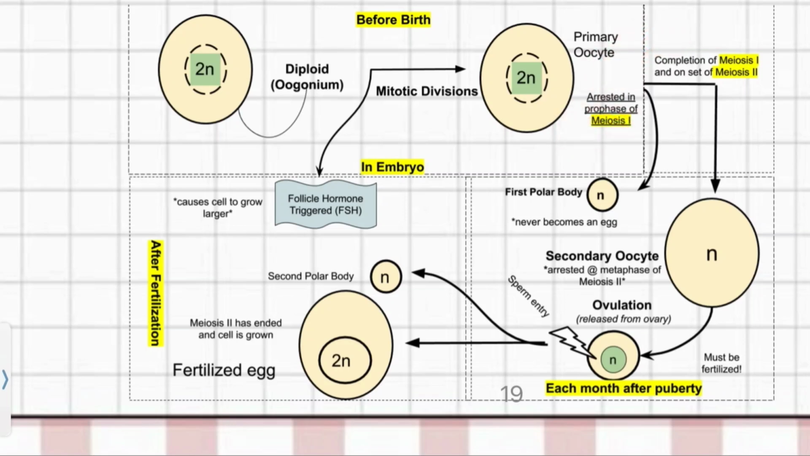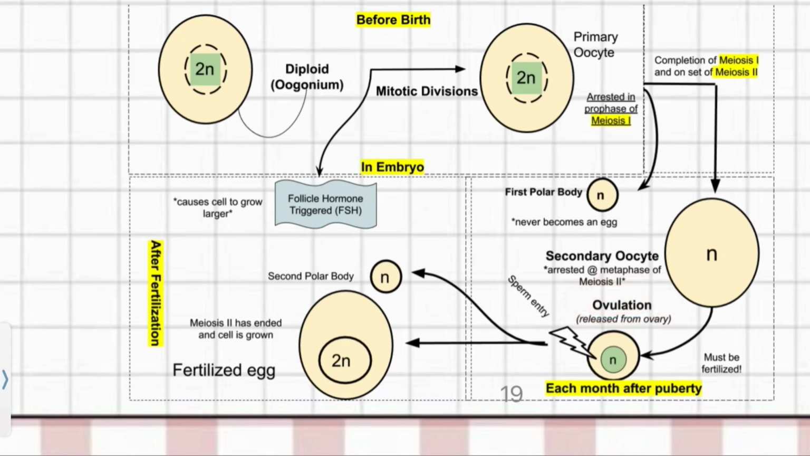At puberty, there is completion of meiosis 1 and onset of meiosis 2. A first polar body is formed which never becomes an egg, and the other one forms the secondary oocyte which gets arrested at metaphase of meiosis 2. The secondary oocyte gets released from the ovary by the process called ovulation.